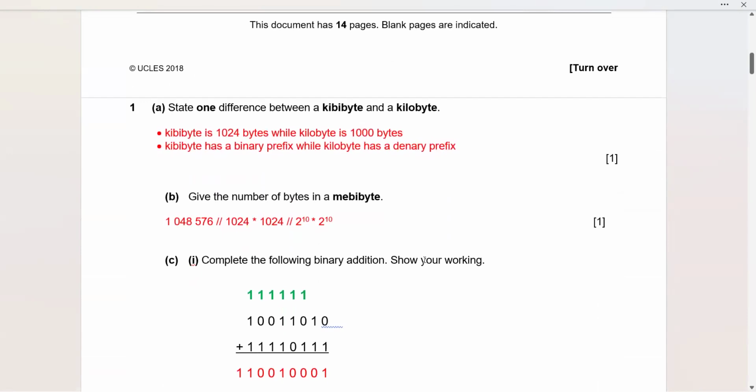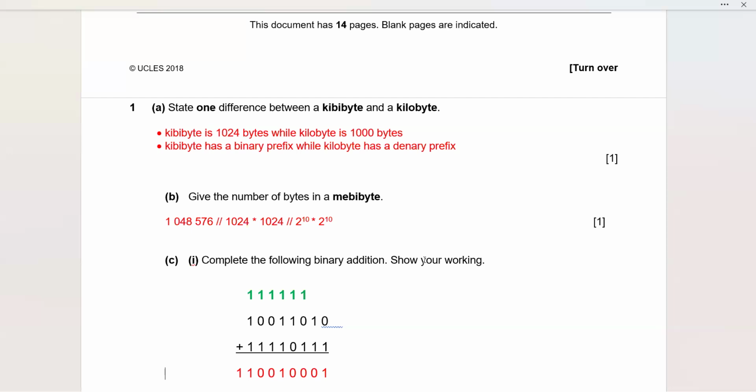State one difference between a kibibyte and a kilobyte. So it's a 1 mark question. What a student can write is, you can say kibibyte is 1024 bytes while kilobyte is 1000 bytes. Or a student can say kibibyte has a binary prefix while kilobyte has a denary prefix. Like you know that kilo is basically in the powers of 10 and kibi is in the powers of 2. That is why this is going to be accepted as a right answer. So out of these two, a student can write any and he will be able to score 1 mark.